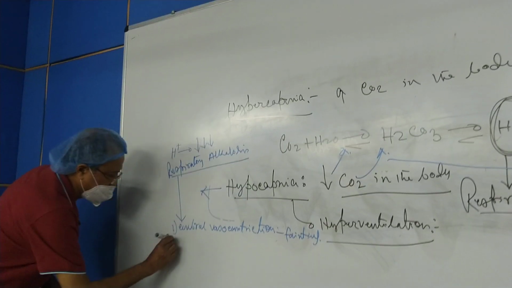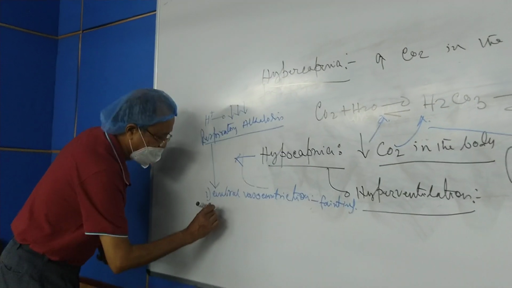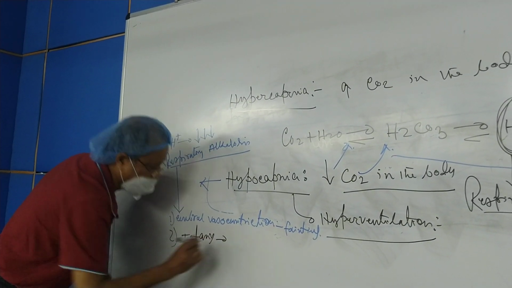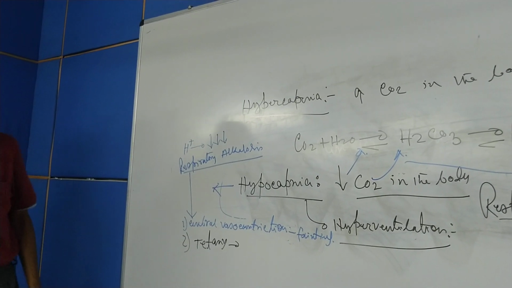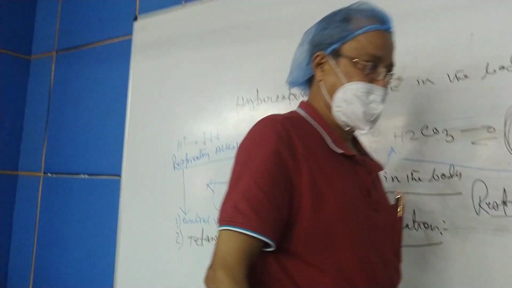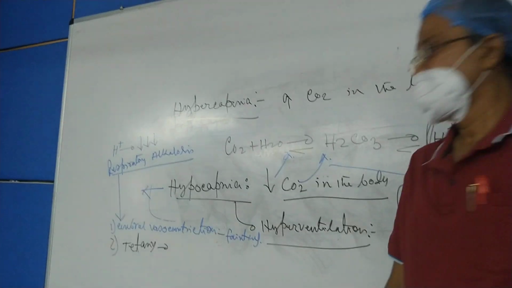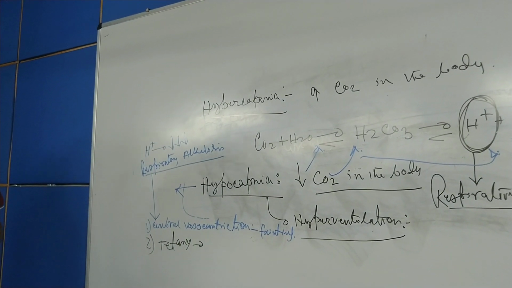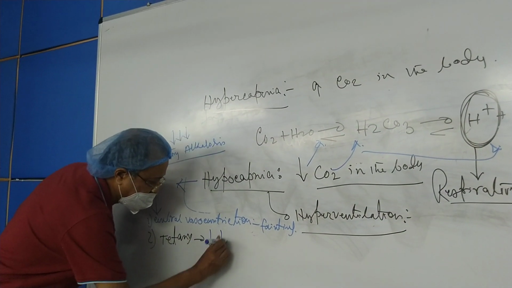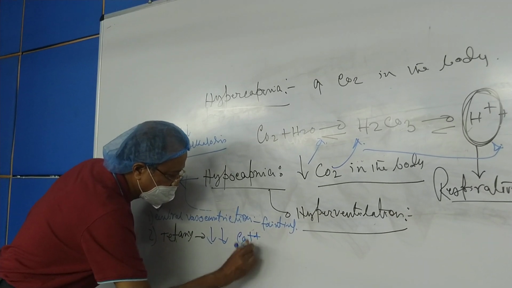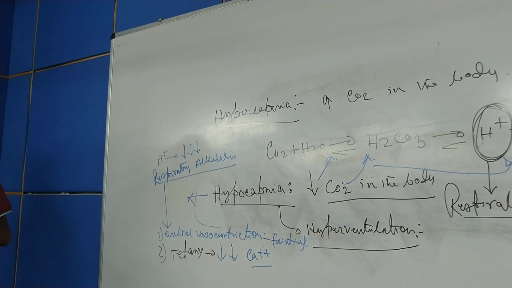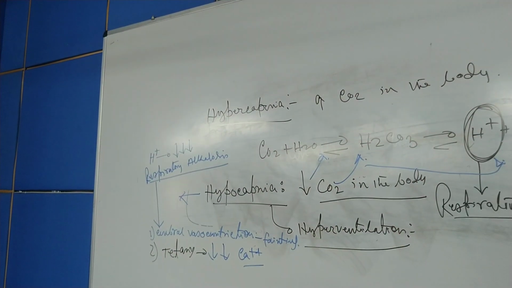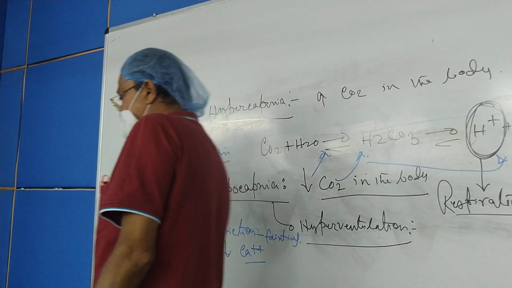The second important side effect of alkalosis is that there may be tetany. Tetany, you know, is increased excitability. Perhaps you have read in your previous chapters, previous systems. There will be increased excitability of the neuromuscular junction as a result of diminished calcium ion. There will be hypocalcemia. So alkalosis will lead to diminished Ca++ in plasma.